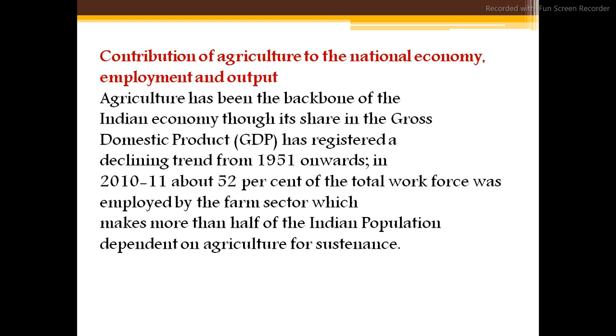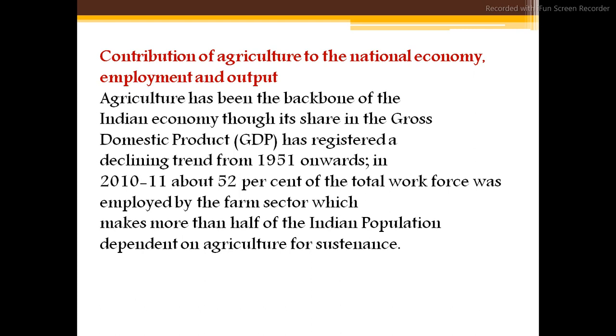The GDP share has registered a declining trend from 1951 onwards. That means in 2010-11, about 52% of the total workforce was employed by the farm sector, which marks more than half of the Indian population depending on agriculture for sustenance.